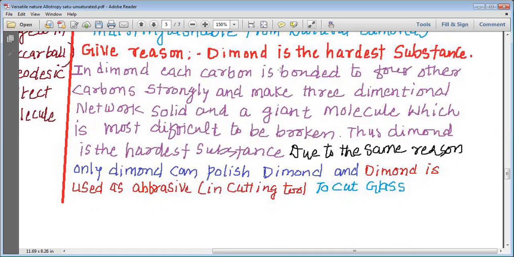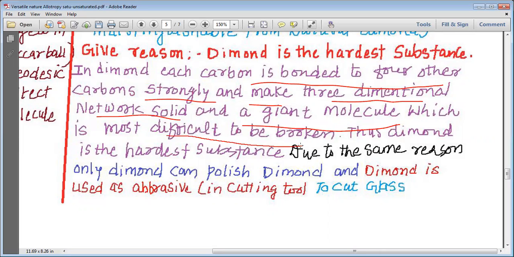It means that there must be a structure which is hard. So in diamond, each carbon is bonded to four other carbons strongly, and it makes the three-dimensional network solid and a giant molecule which is most difficult to be broken. Now this is the very important thing, that it is difficult to break the diamond, and thus diamond is the hardest substance. So why is diamond the hardest substance?